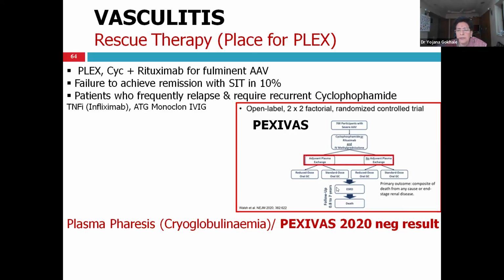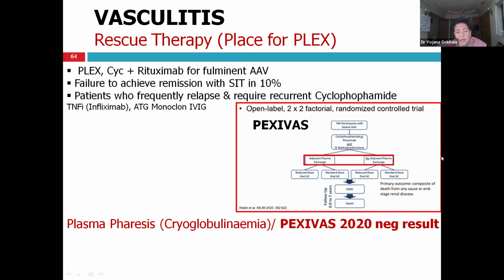It included 700 patients followed for 7 years. They were divided into plex or no plex, 50% got plex, 50% didn't. The patients received cyclophosphamide or rituximab for induction, and in each division, standard dose and low dose steroid was given.